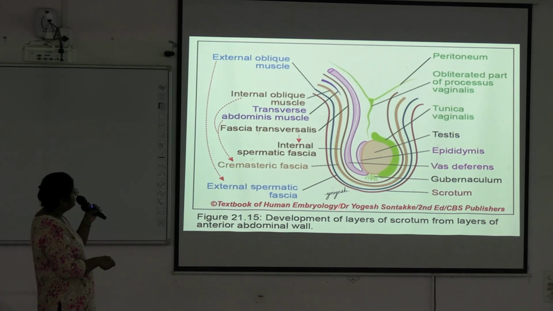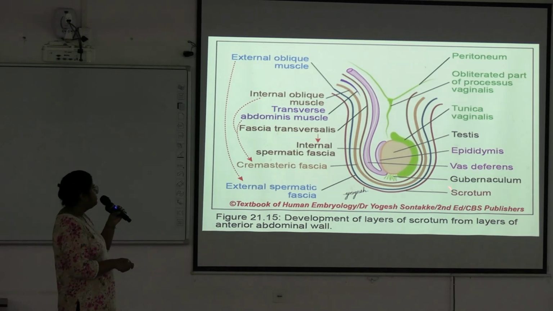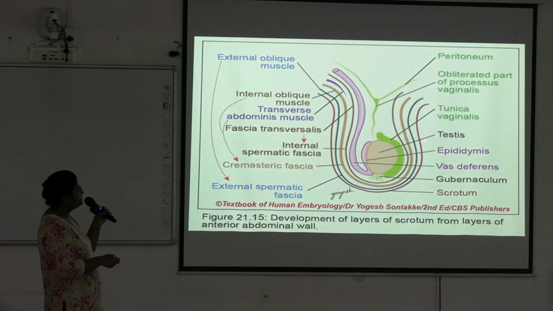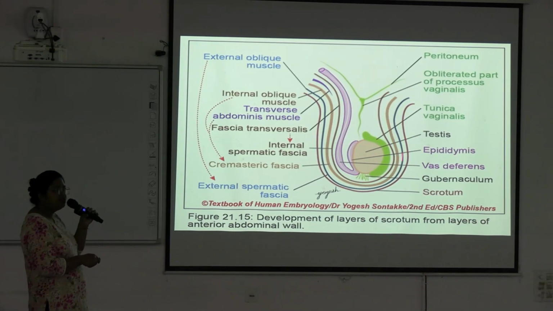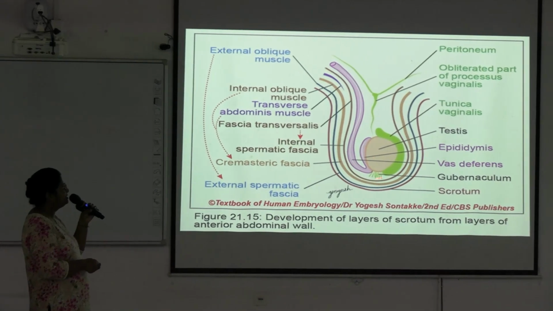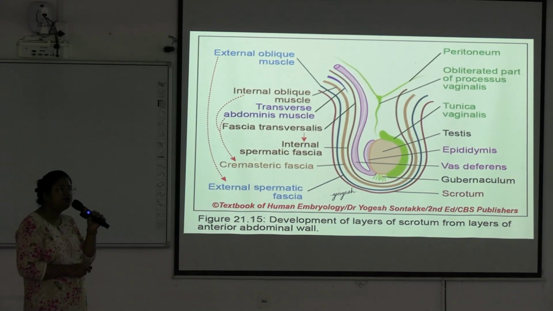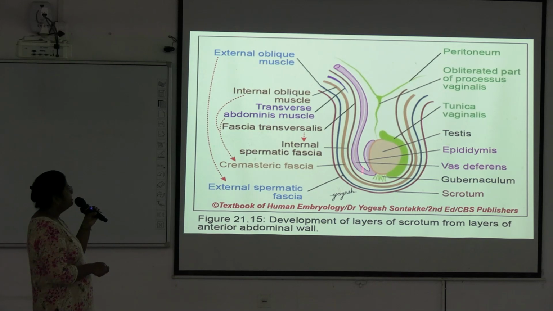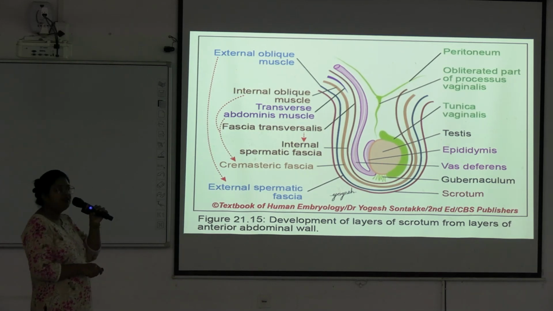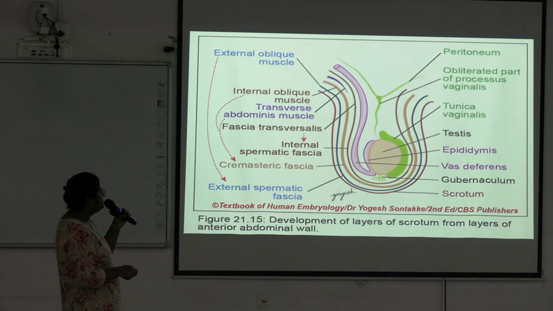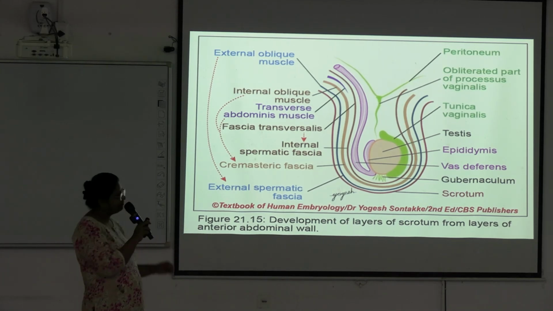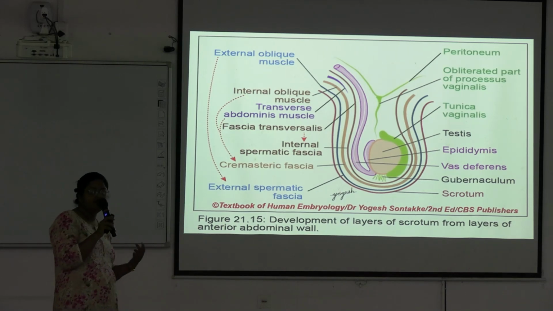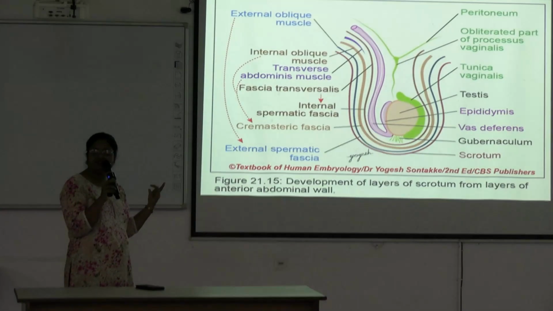Okay, so these are the coverings of the testis within the scrotal sac. First will be skin, then external spermatic fascia, cremasteric muscle and fascia, then internal spermatic fascia, then the tunica vaginalis, which has two layers, parietal layer and visceral layer. Inside it, the testis is located, and along the posterior margin the vas deferens and epididymis are attached. Okay, understood? And if fluid collection occurs within this tunica vaginalis, then there will be hydrocele. So you have to know these coverings during the hydrocele operation.